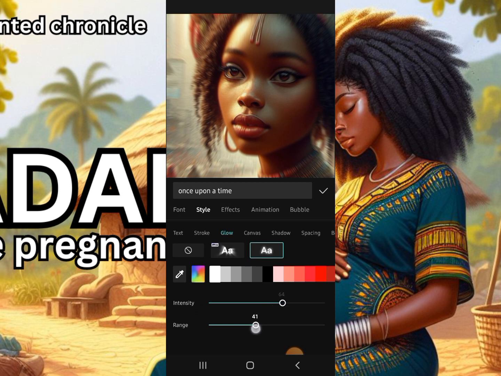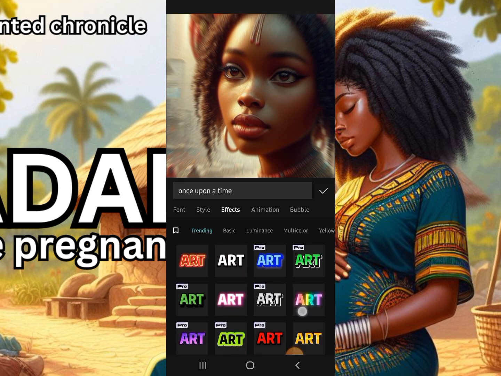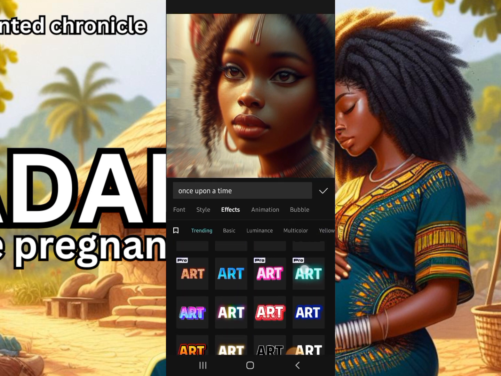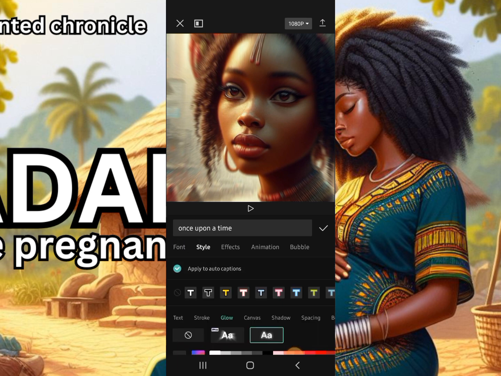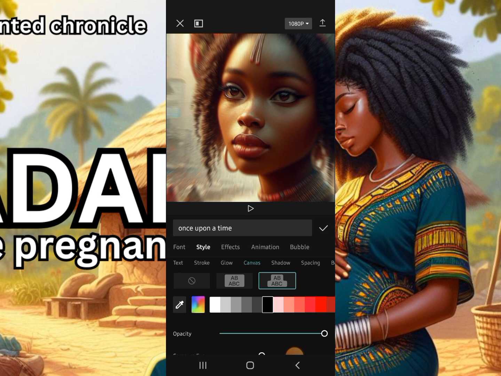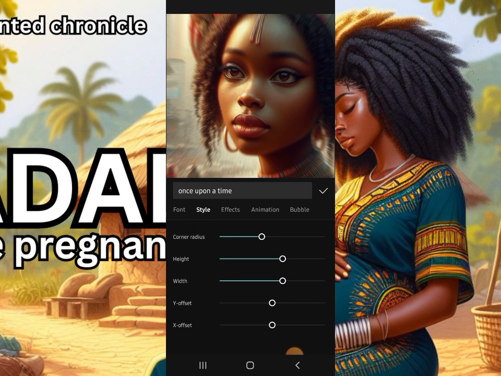The range you can leave at 45, depending on how you want it. If you want any effect, you may choose from this wide range of effects, but I love to just leave it at the font and the style. If you want it in Canva, you may choose the Canva and then choose the Canva color. I choose black. Then corner radius, height, width, how wide you want the Canva to be. If you want it wide with the text in the center, you may increase the height and the width of the Canva here.